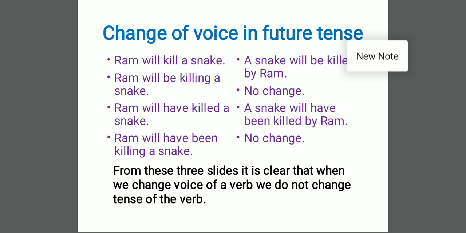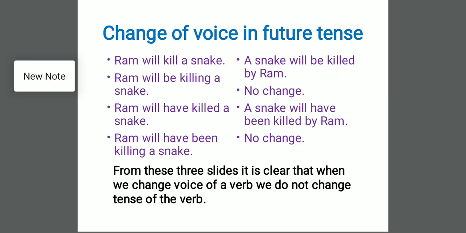From this we came to know something very important. Number 1, change the subject into object and object into subject. Number 2, use be family member according to your need. If you are dealing with indefinite tense or present, then you will use is, are or am according to your subject.